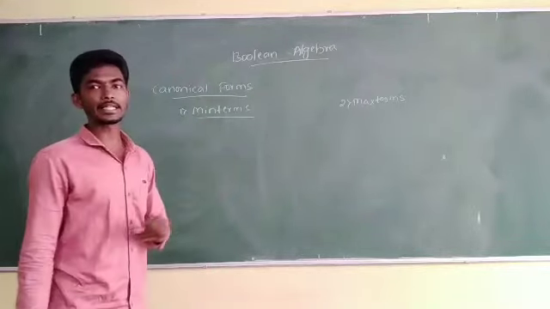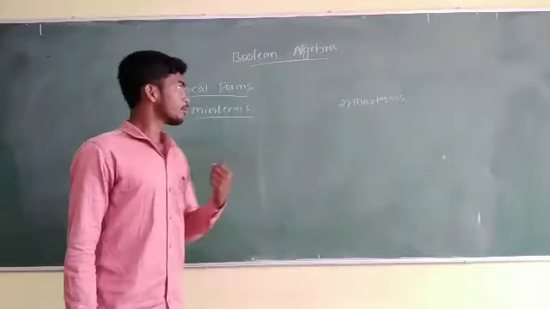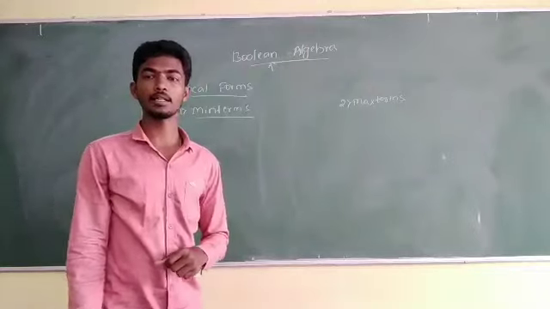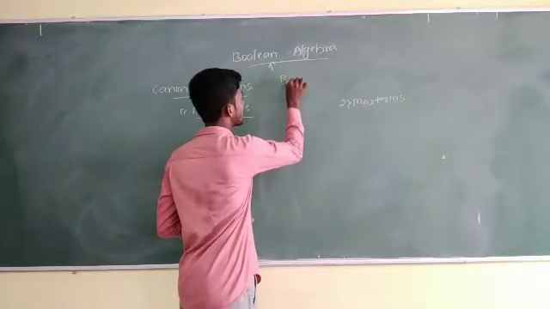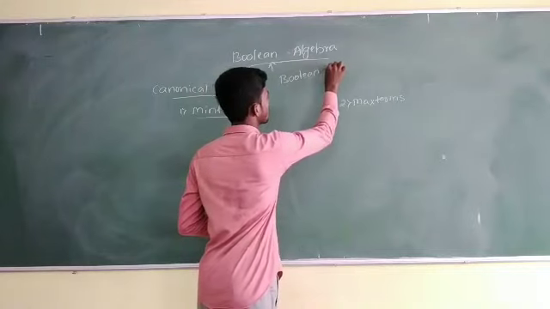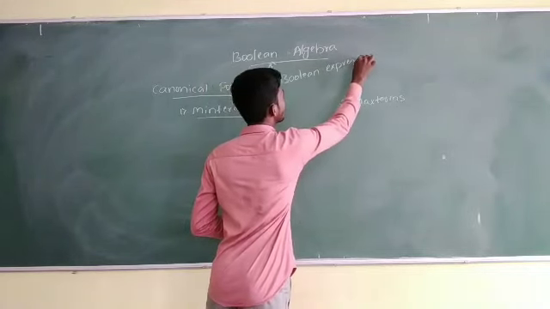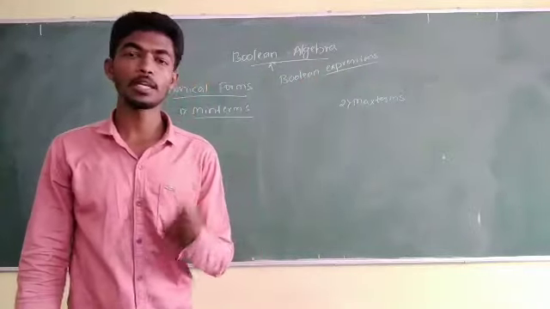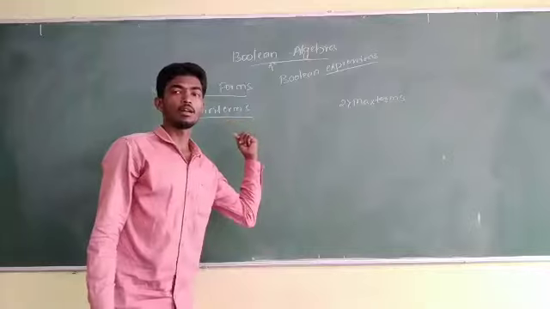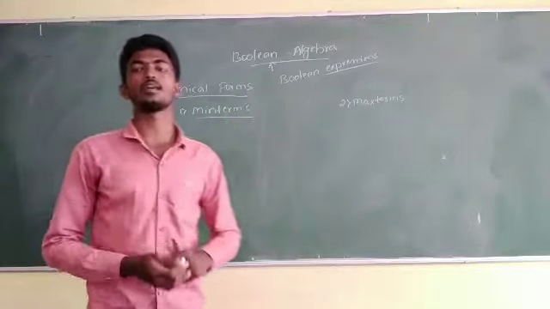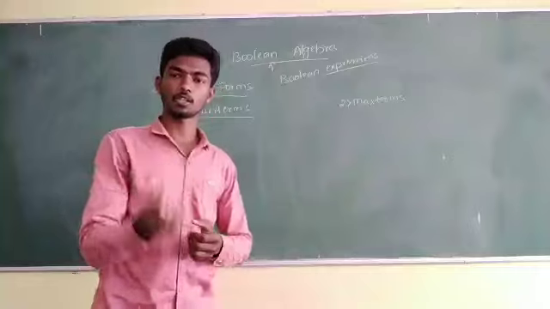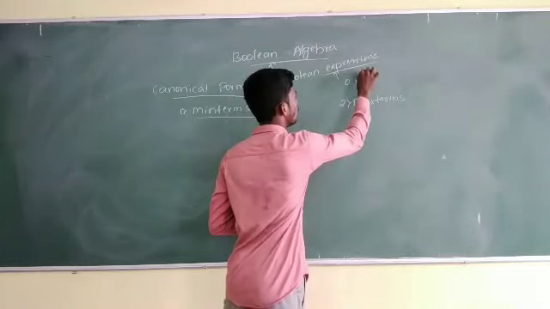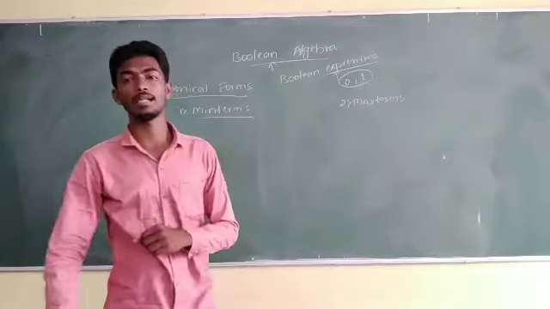So first of all, min terms. What do you mean by min terms? In Boolean algebra, we will work mainly with Boolean expressions. I have told you that a Boolean expression is nothing but a combination of logical variables as well as logical operators, where the logical variables consist of only binary values 1 and 0.